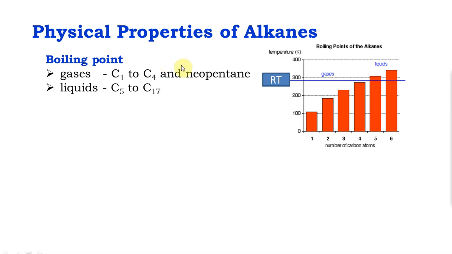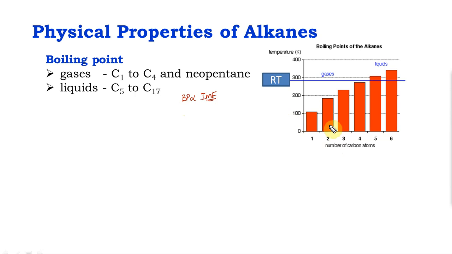Now a brief set of properties. Physical properties first. First is boiling point. Boiling point of alkanes I showed you in the beginning itself. Boiling point increases as the number of carbons increases. In general, in chemistry, boiling point is proportional to intermolecular forces. The higher the intermolecular force, the higher the boiling point.